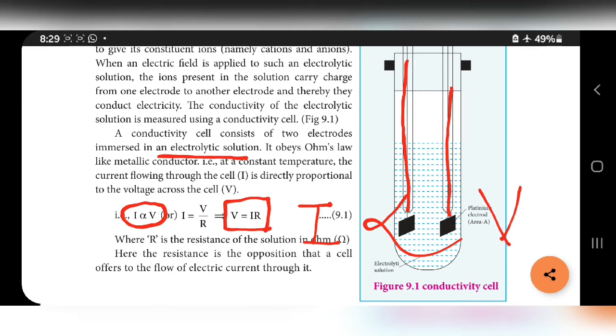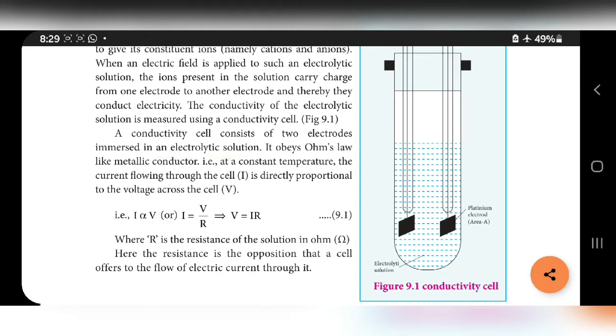By using a conductivity cell, we can measure the conductivity. See this picture; this is the conductivity cell. This cell consists of two electrodes, both immersed in an electrolytic solution. Electrolytic solution means it contains ions. If you apply an electrical potential through the electrodes, positive ions move towards the negative electrode and negative ions move towards the positive electrode. So ions are moving, which means conductivity is produced.